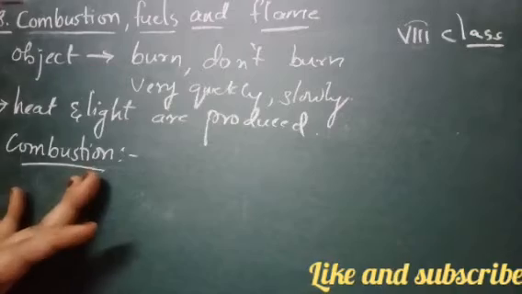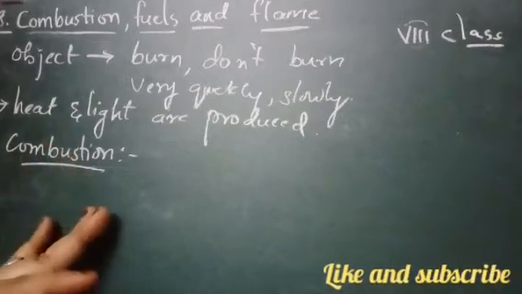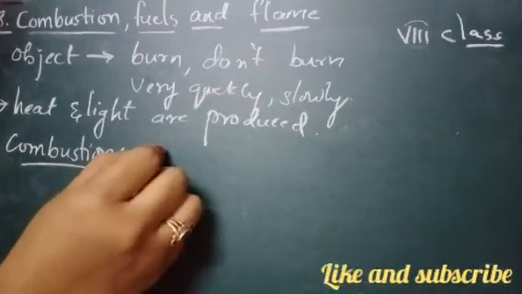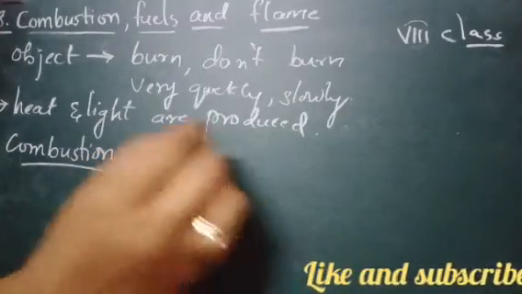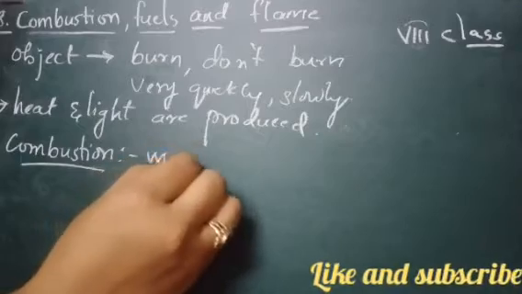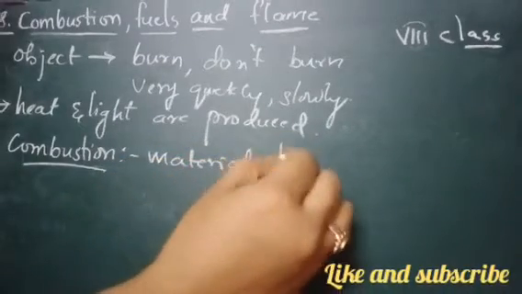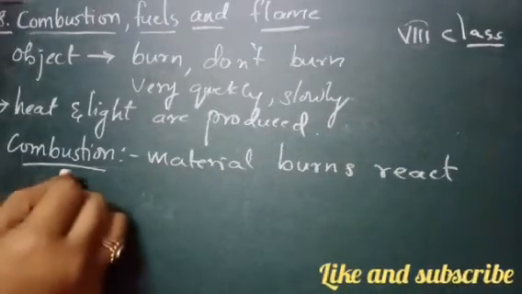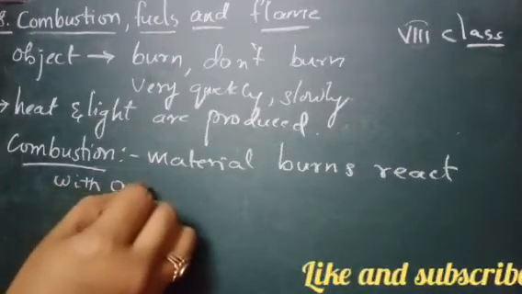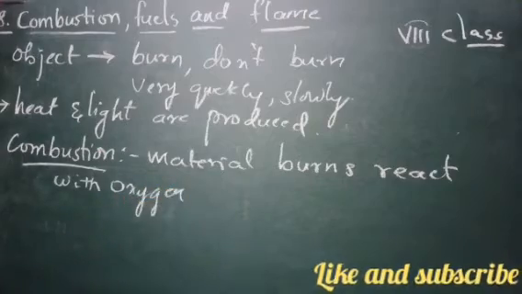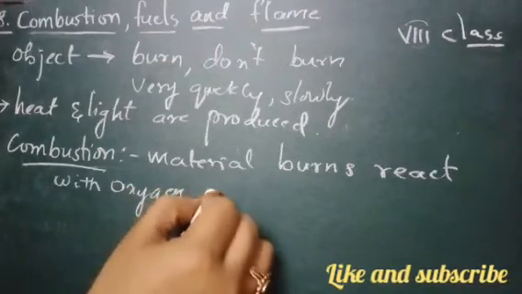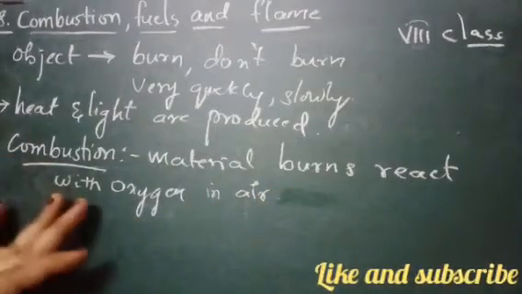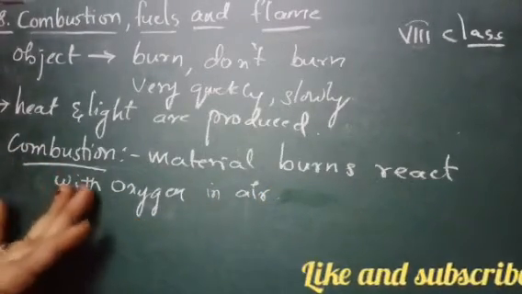So wherever you see a process in which a material when it burns reacts with the oxygen present in the air, this process is called combustion.